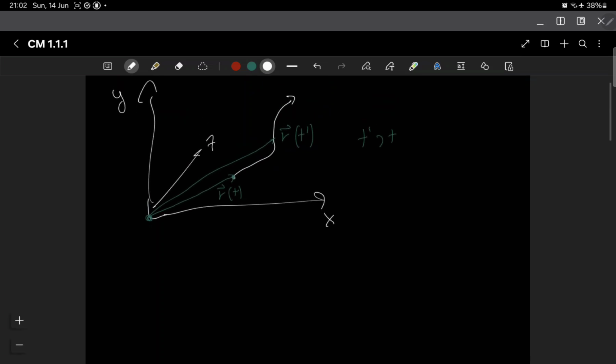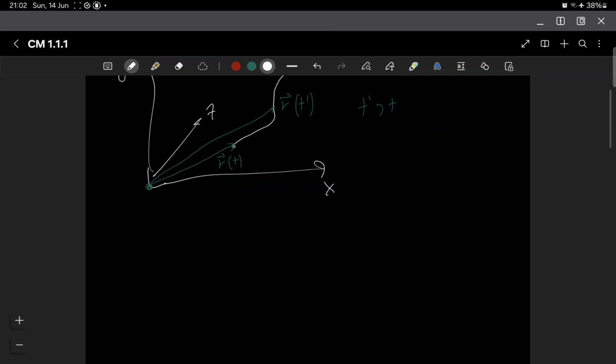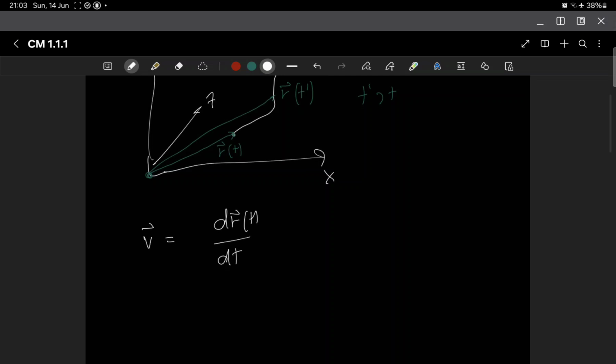So remember, the name is basically a radius. The position of a particle is called the radius vector and is usually denoted by r, right? So we've got the radius vector out of the way. Now we can define the velocity of a particle. The velocity of a particle v is equal to dr as a function of t by dt. So basically it is the first derivative of a function, and that's the velocity.